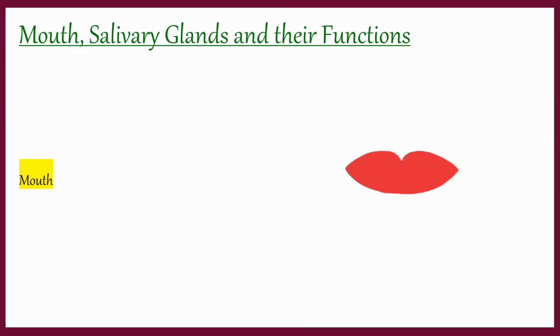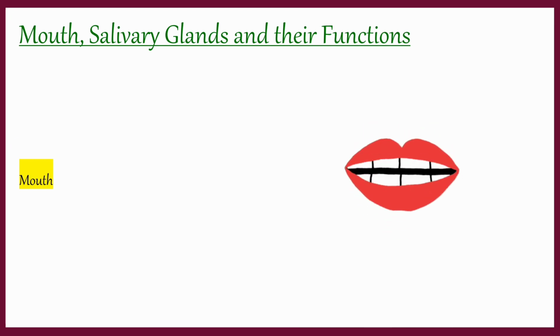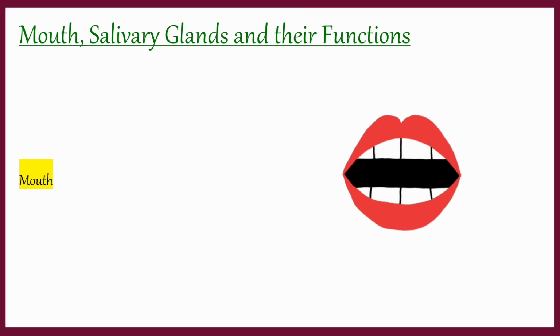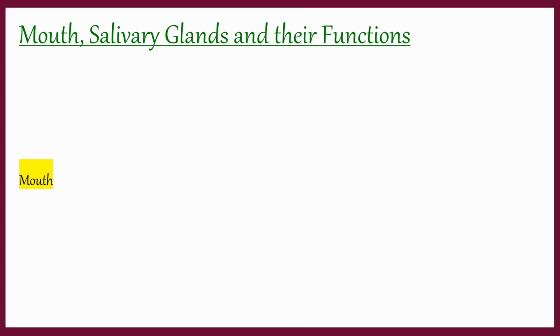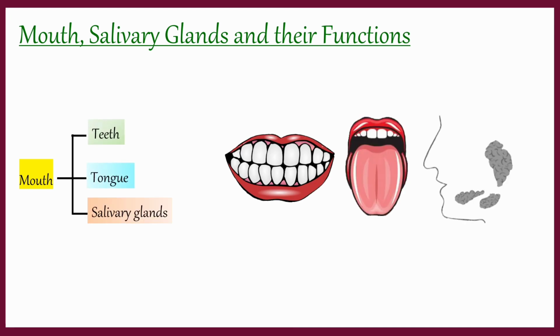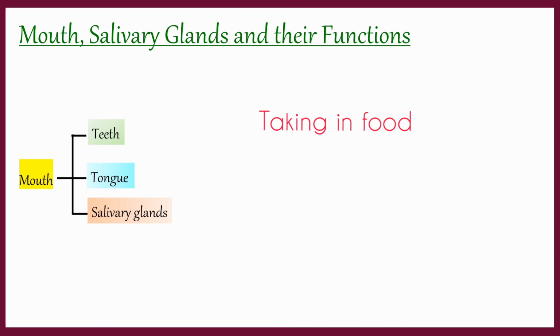Mouth. It is the first part of the digestive system. It opens into an open space called the buccal cavity or the oral cavity. It consists of teeth, tongue and salivary glands. Taking in of food into the mouth is called ingestion.